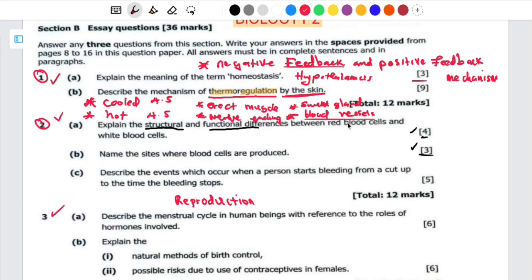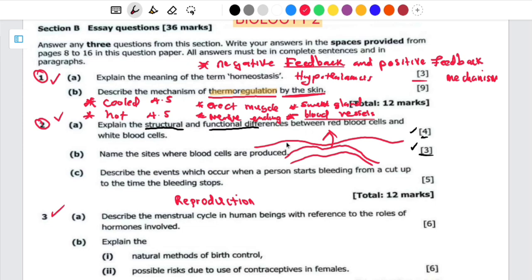Meaning to say, with this vasoconstriction, let's just imagine that this is the skin. If this is the skin, when it is hot, you are able to see the blood vessels on the surface of the skin, because they move near the skin surface in order to release heat to the environment, or to allow loss of heat. But when it is cold, you can't see the blood vessels. Why? Because there is vasoconstriction of these blood vessels. So you need to take note of that.